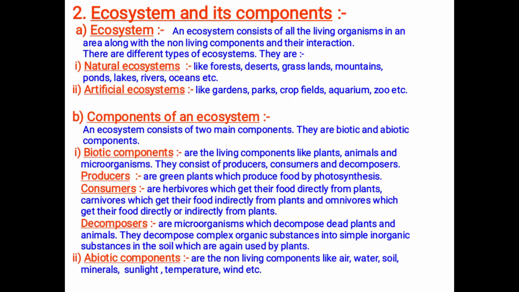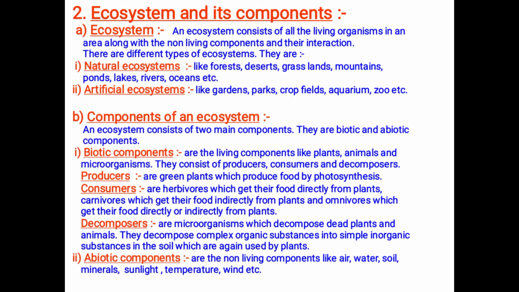Artificial ecosystem means the environment is created by man for his satisfaction, for his profit, or for his enjoyment. So that is gardens, parks, crop fields, aquarium, zoo. These all are man-made ecosystems. Okay, the ecosystem is broadly classified into natural and artificial ecosystem.